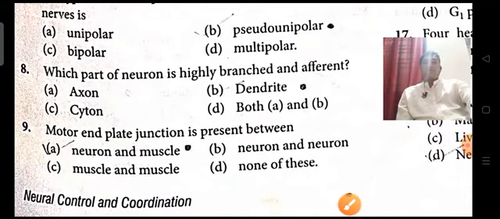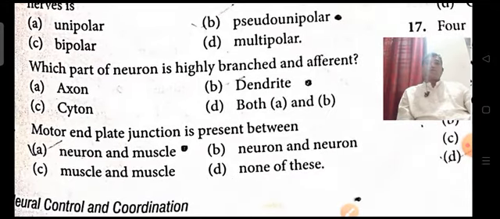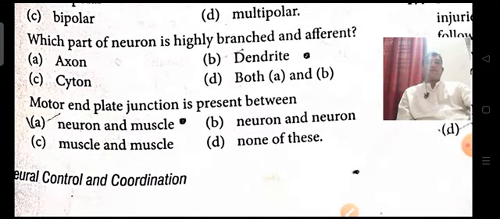Next, which part of the neuron is highly branched and afferent?